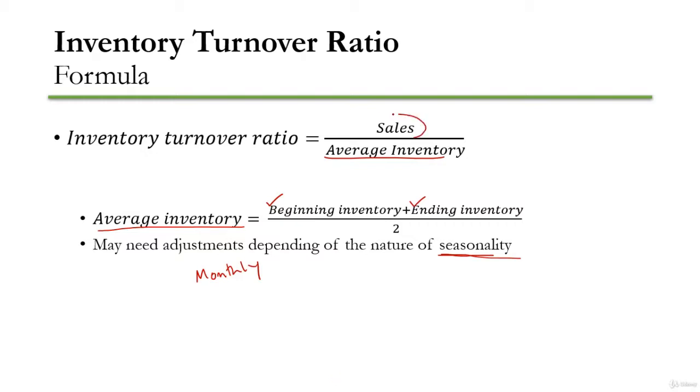In some cases, the analysts use cost of goods sold instead of sales. The idea is that the sales price is usually higher and cost of goods sold usually represents the actual value of the inventory.